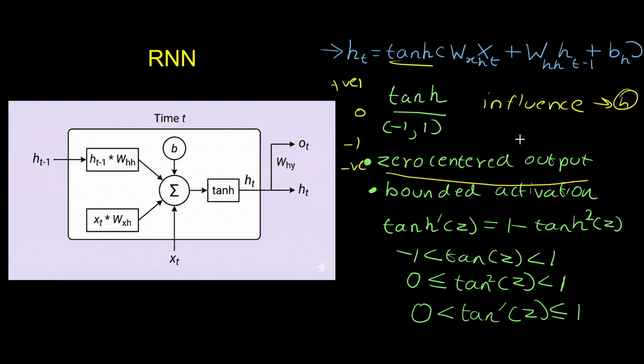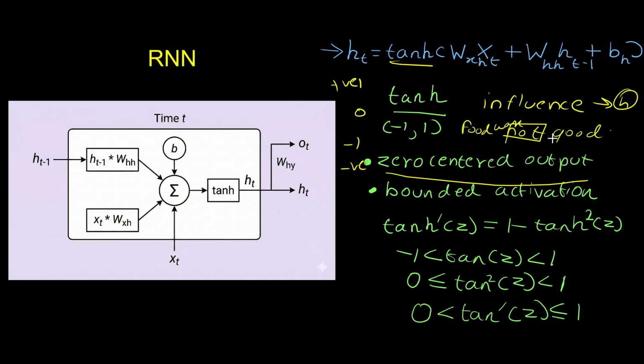For example, take the sentiment classification of a sentence. Here we have the word not. Let's say the food was not good. When it encounters the word not, the influence will be negative because of negative sentiment.